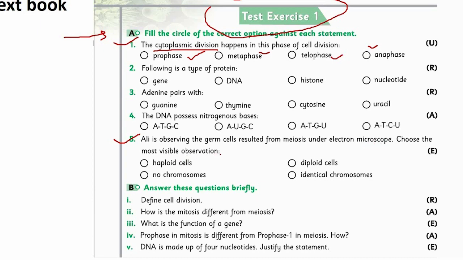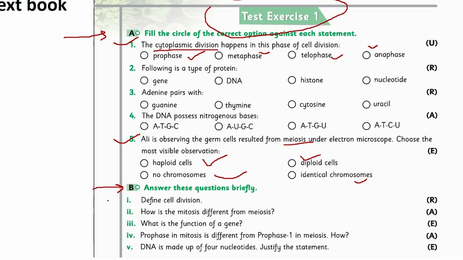Choose the most visible observation. Meiosis is denoted with haploid cells, diploid cells, no chromosomes or identical chromosomes. Which one is the feature of meiosis? You have to find out and fill its circle. Then comes the part B.